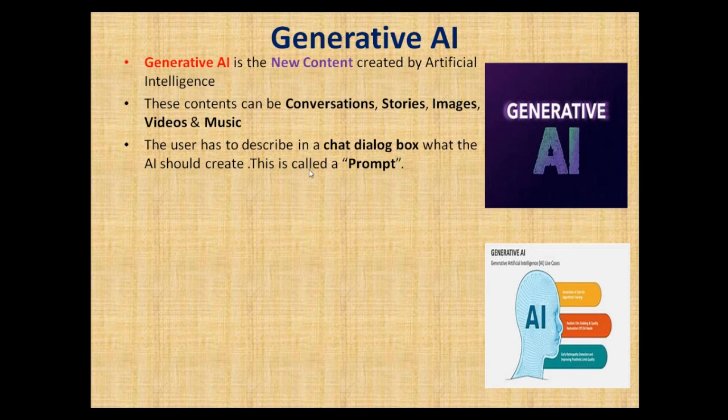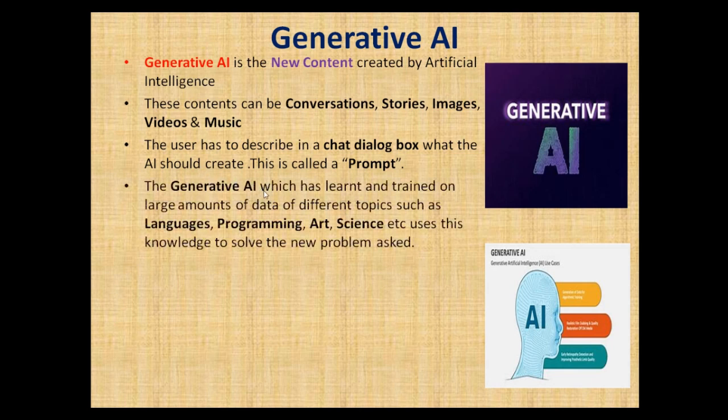This is called a prompt. That means the user will type in, I want to know who is the president of the United States, or who is the president of Nigeria, or how many nations do we have on the planet. That is a prompt. That's the question. And once the AI generates it, it's now called generate. It now generates new content based on that prompt.